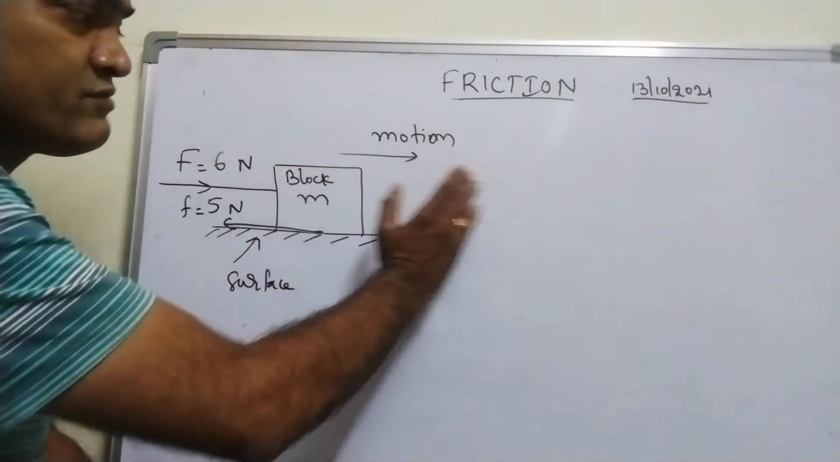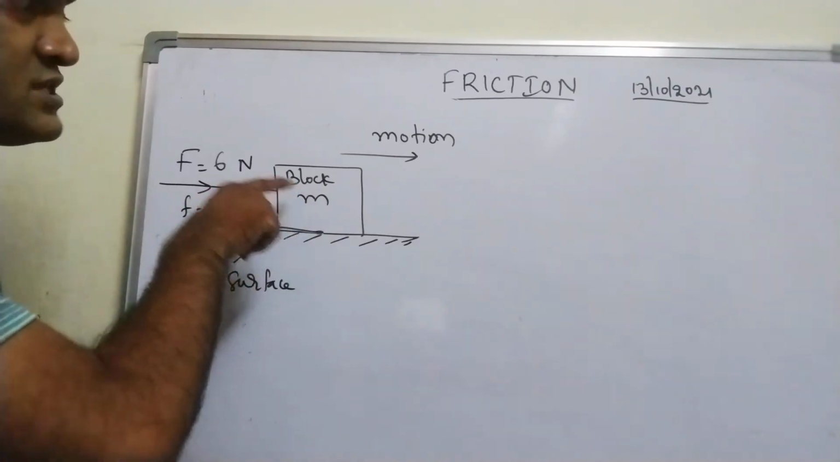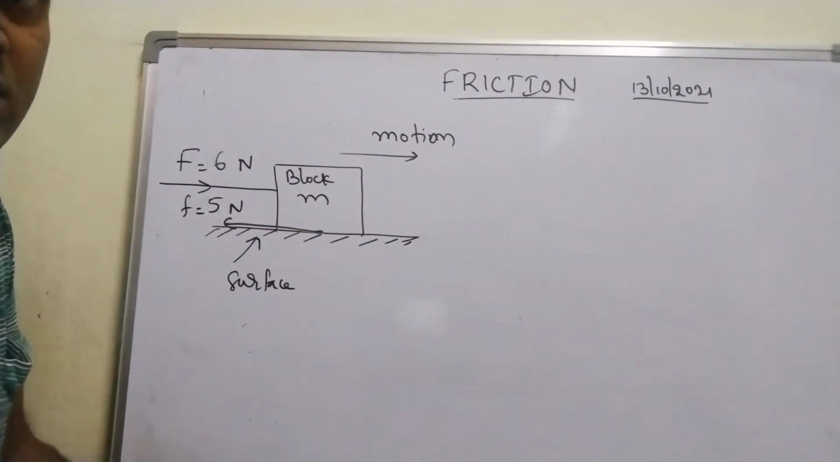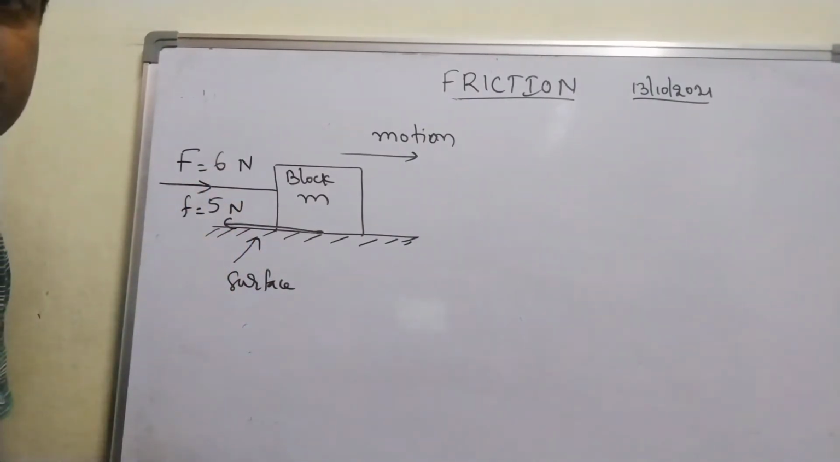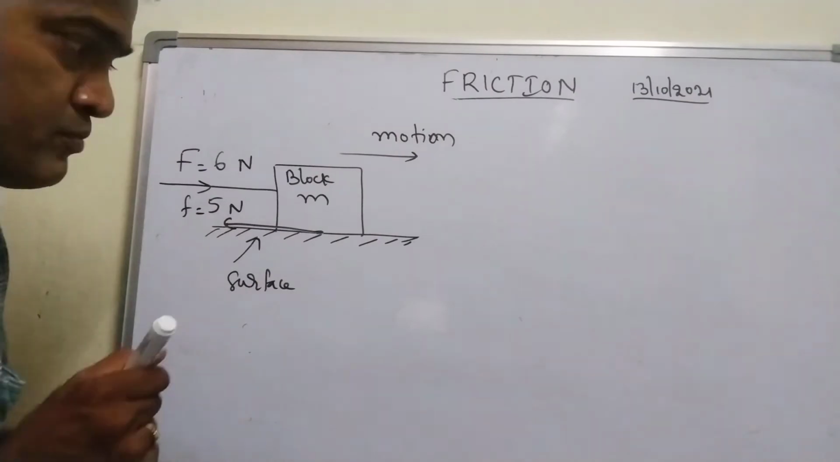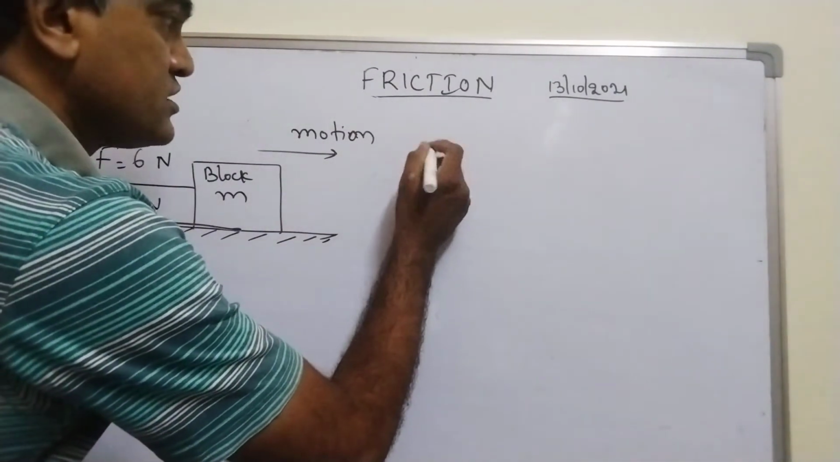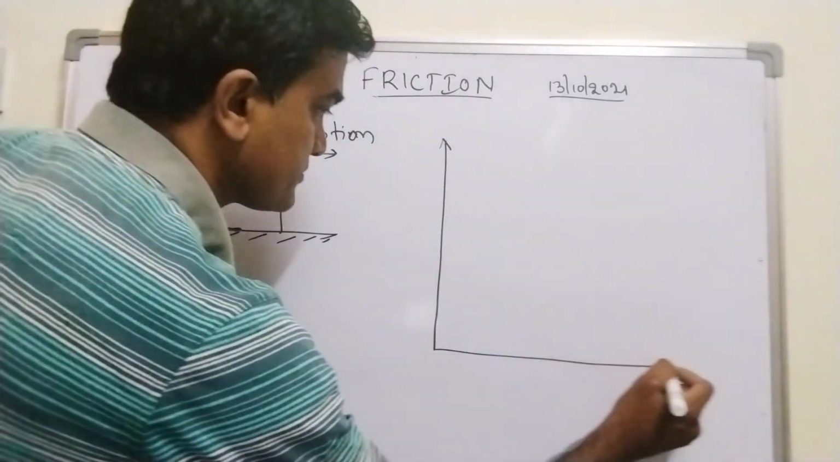Right? Whenever the block is in motion, net force is acting towards right side. Now this time it is not zero. Net force ekku undante meaning endana? External force must be greater than this frictional force. Now let me plot a graph to make you understand clearly.